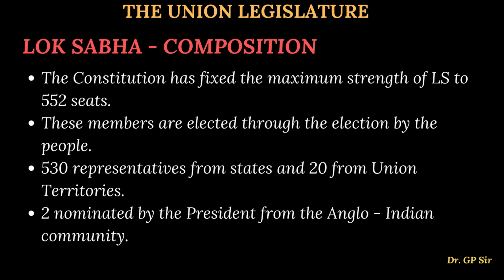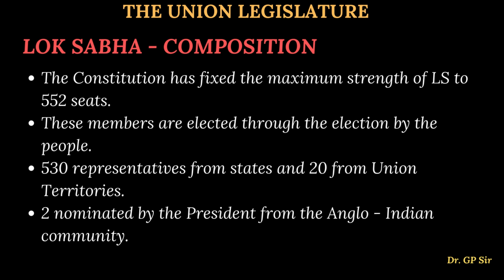So you have to remember: out of 552, 532 people are elected by the states and 20 people by the union territories. However, two members are nominated by the president, and those two members should be Anglo-Indians, so that the right is given to all Anglo-Indians.